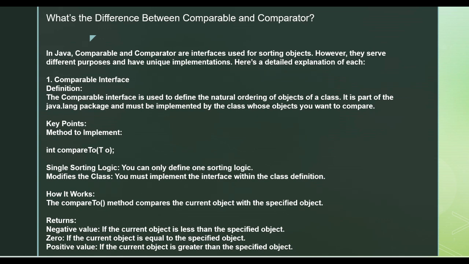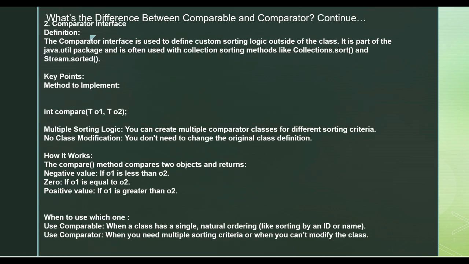Okay. If it is equal, then both objects are equal. If it is positive, it means that the current object is greater than the specified one. Now, the continuation of the previous topic.